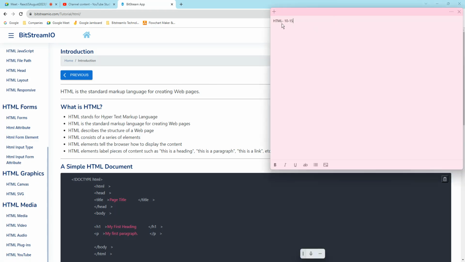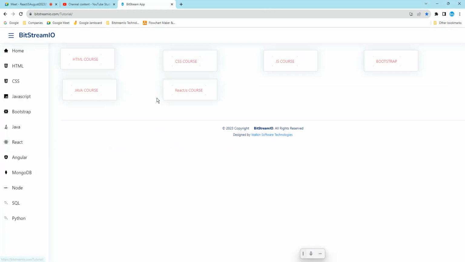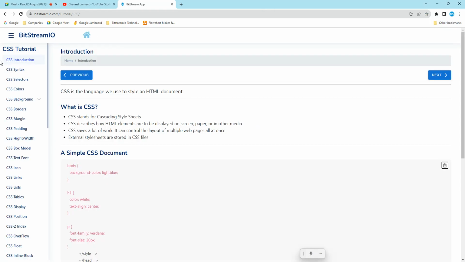Then after that CSS will come, 10 to 15 topics per day. See, day one, HTML, 15 topics. Day two, 15 topics, HTML. Day three, again CSS. So that is 10 to 15 topics. Now I will explain each of the CSS particulars, and then you will understand.